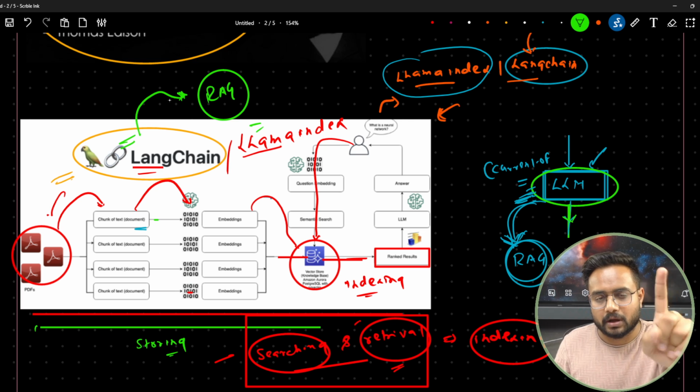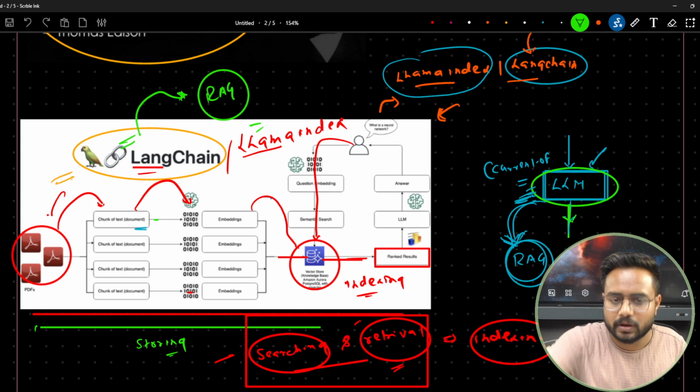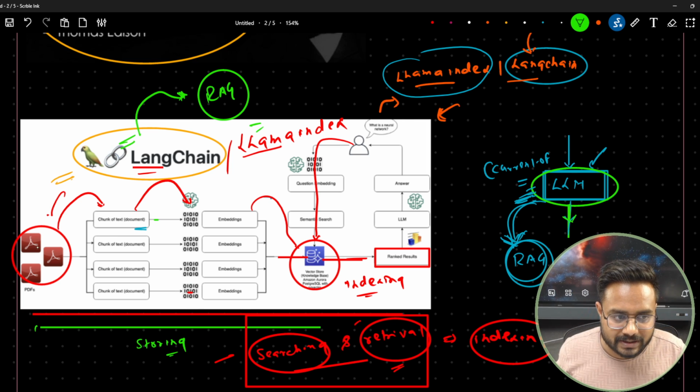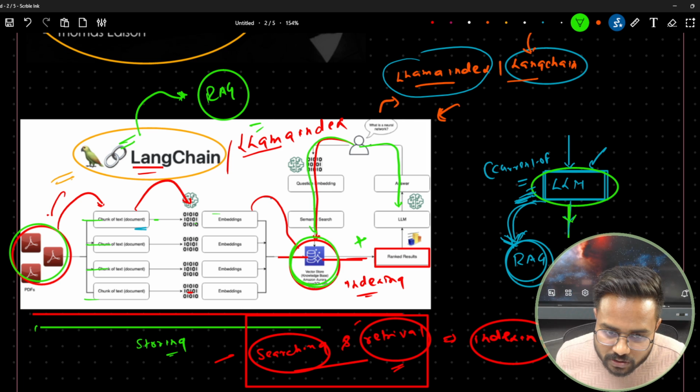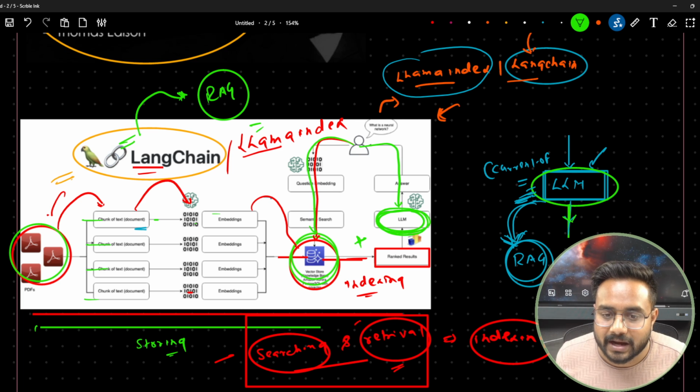And don't worry, I will be coming up with different types of RAG systems, and using Llama-Index and LangChain itself, I will write the code in front of you. Now here you can see, PDF is there, then chunking, right? We are doing embedding, and then we are storing into the database. Now the user is not asking directly to this database. Here we have a combination of this vector database and this LLM. So here we are getting a refined output.